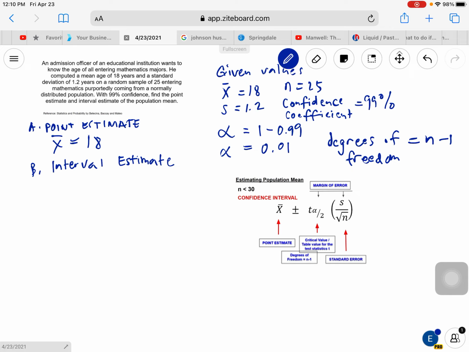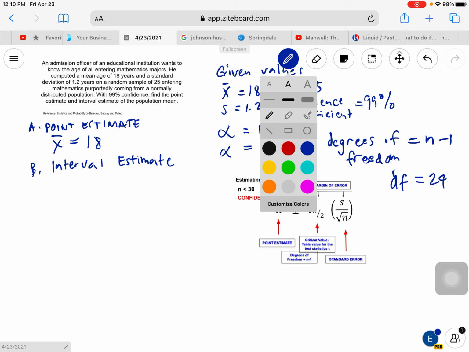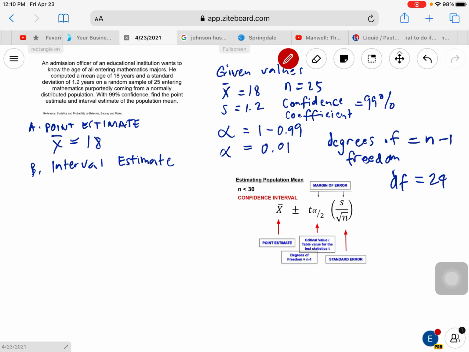So in this case, n is 25, so df here is going to be 24. We need this later on, because when we check our t distribution table, we have to consider the degrees of freedom for this example, which is equal to 24.